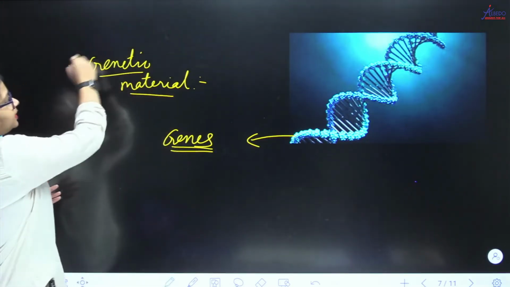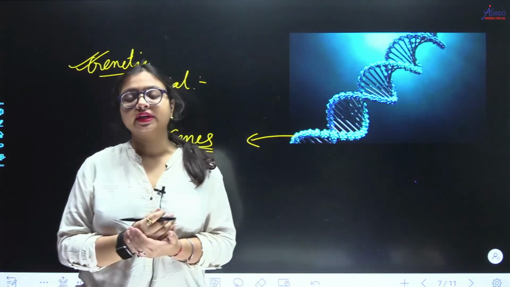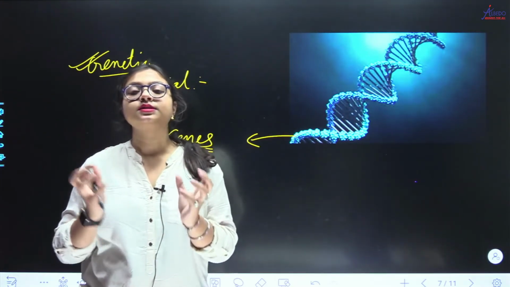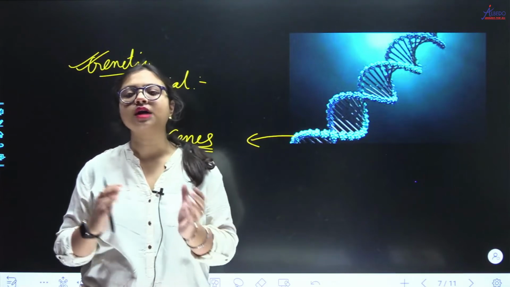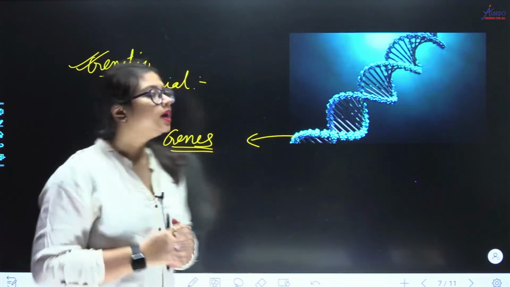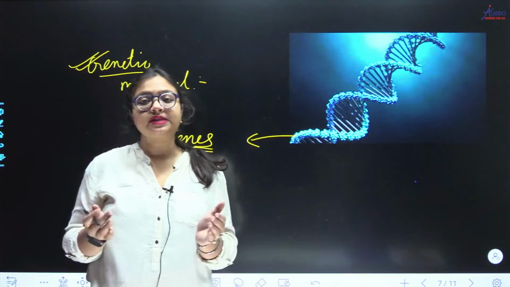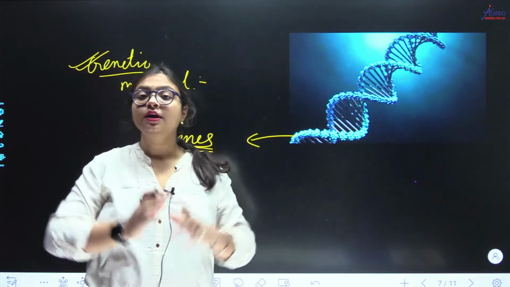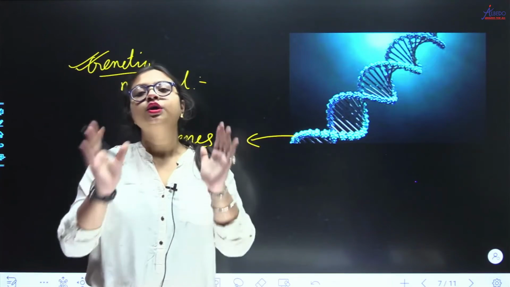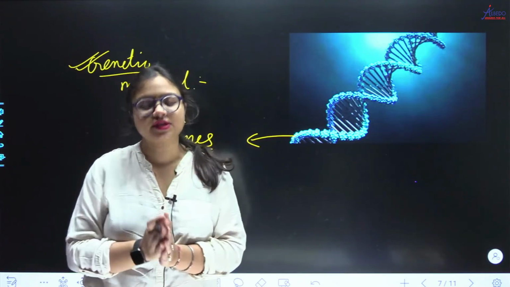ठीक है. So what do you mean by genetic material? Genetic material, please write down. Genetic material is the material which governs our characters, right? ठीक है. So there is a thing in your body which is controlling all your characters. And because of that thing, you are looking like what you are. You are whatever you are because of this genetic material.